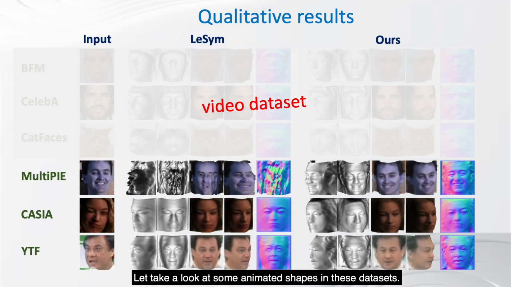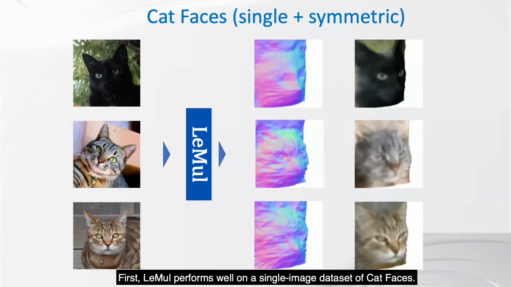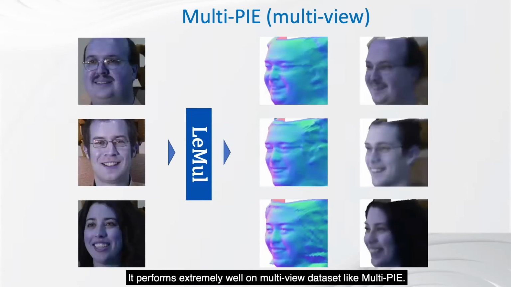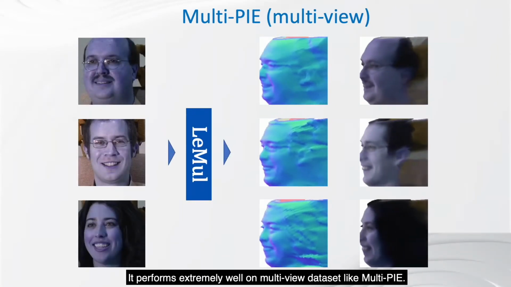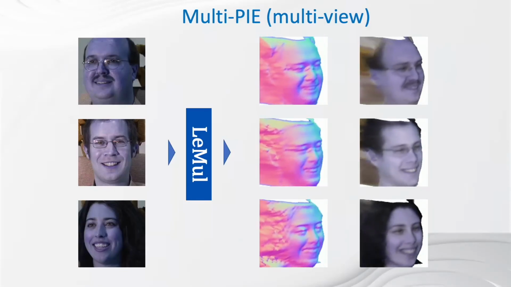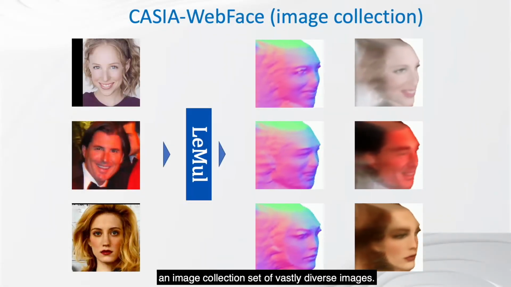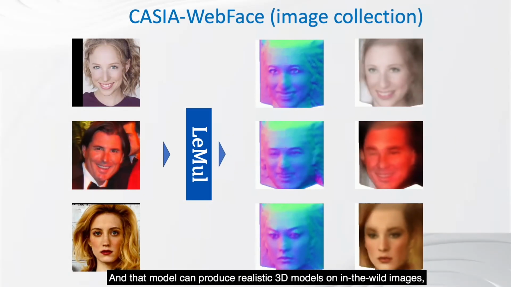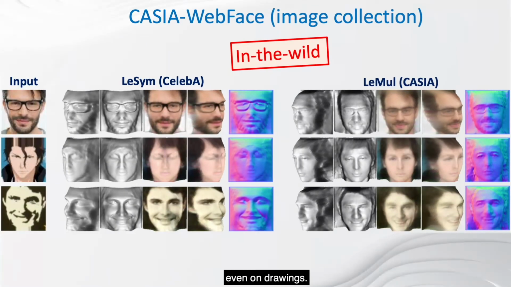Let's take a look at some animated shapes in these datasets. First, LEML performs well on a single image dataset of cat faces. It performs extremely well on a multi-view dataset like Multi-PIE. It still converges well on the CASIA dataset, an image collection set of vastly diverse images. And the model can produce realistic 3D models on in-the-wild images, even on drawings.